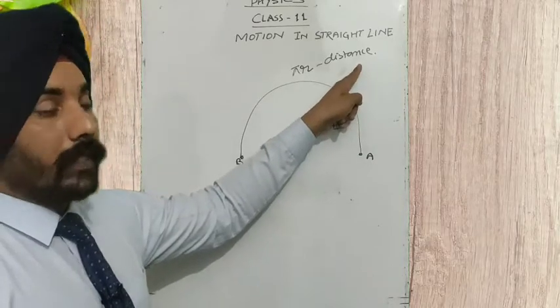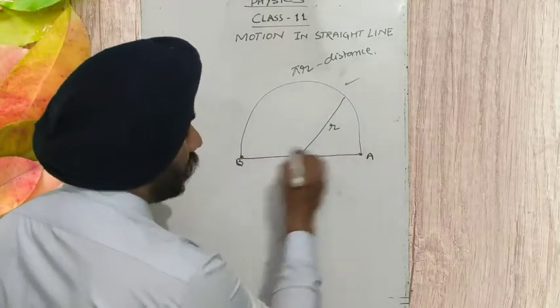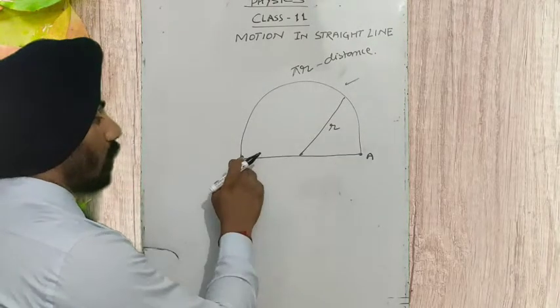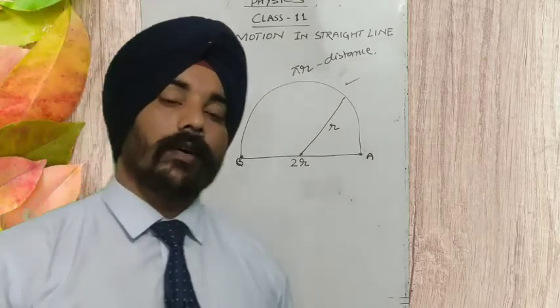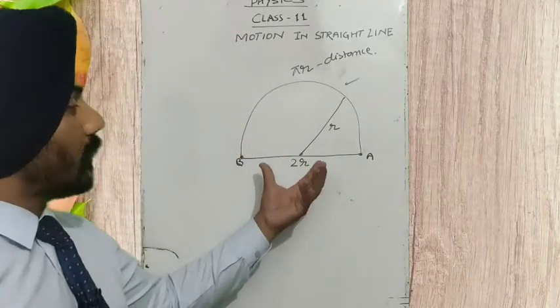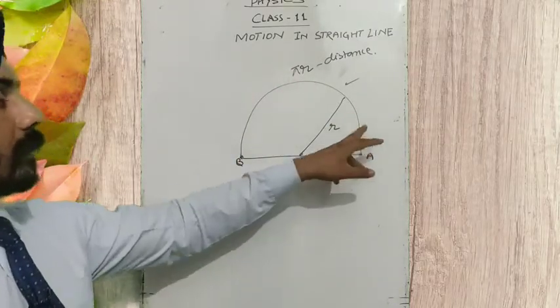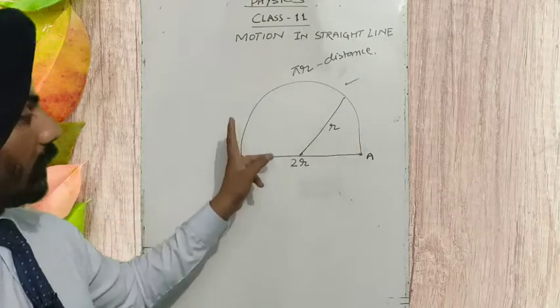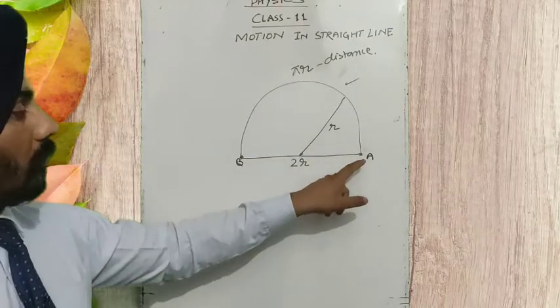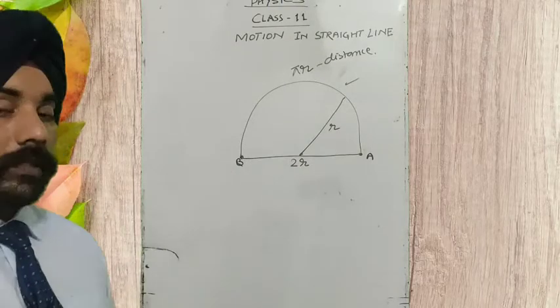But what is the displacement? Displacement is the distance between initial and final position, A to B, that is 2r, the diameter. So the diameter is the displacement and the distance is the semicircle, the length of the trajectory followed by this body from A to B. Okay, so this you have understood.